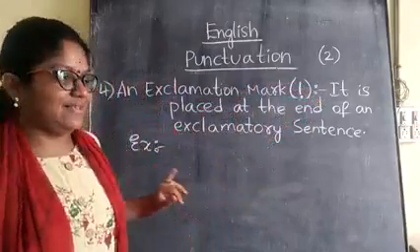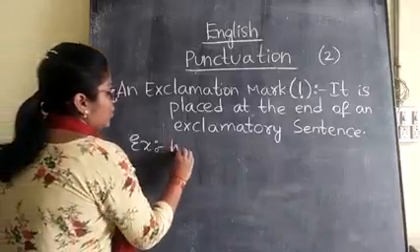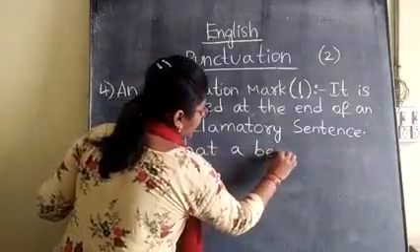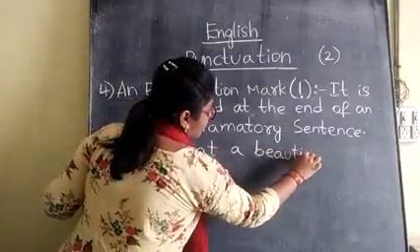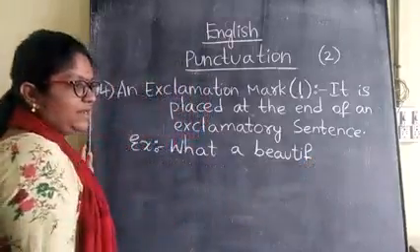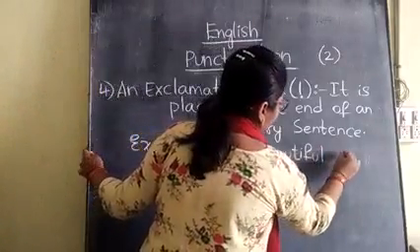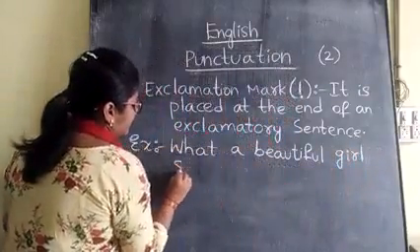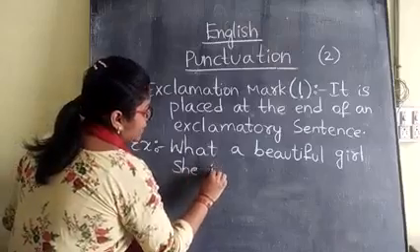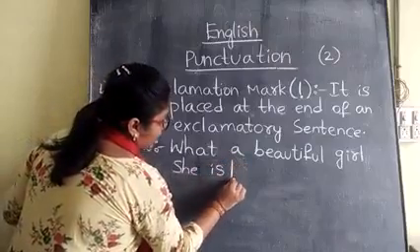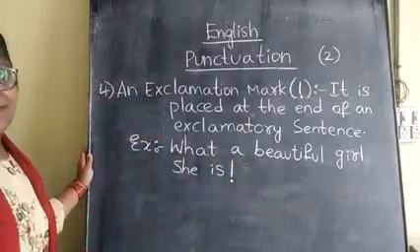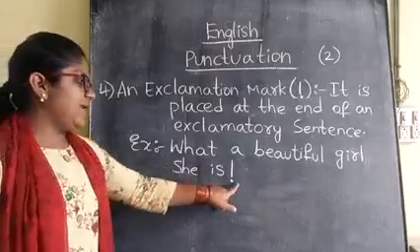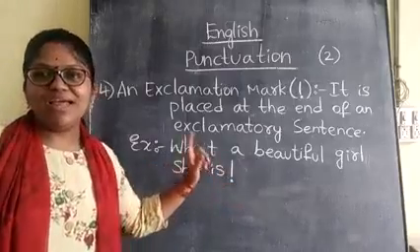How will we write example one? What a beautiful girl she is. Give an exclamatory sign. So, the exclamatory sign I have given at the end of the statement.